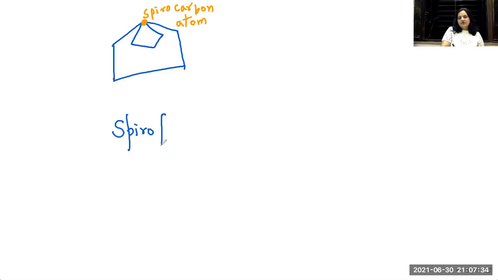See, this is the spirocarbon atom. The very first thing to locate in the structure is the spirocarbon atom, which I have located. For that spiroatom, I write here spiro, followed by the square bracket. Now let me count the number of carbon atoms in each ring.